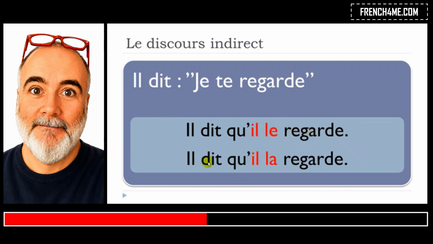Okay, and then the second option, well, it's almost the same, but if you look carefully, il dit qu'il la regarde. Okay, and in that case it would be a woman or a girl, according to what was previously said. So in that case we really need to know before whether we're talking about a boy or a girl, a man or a woman. Okay, because if we don't, then it can be tricky to modify and put this discours indirect, because we won't have any clue whether it's le or la.